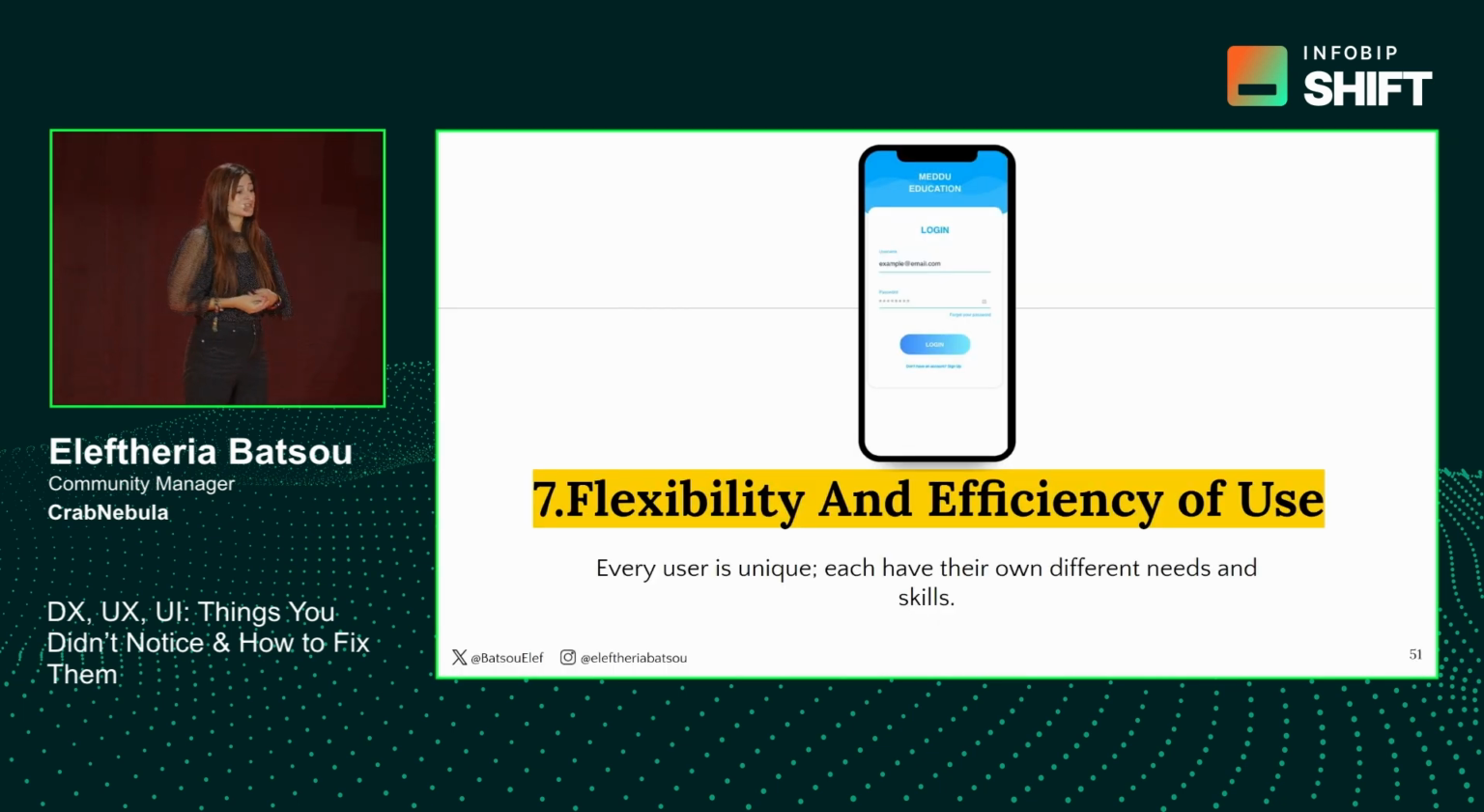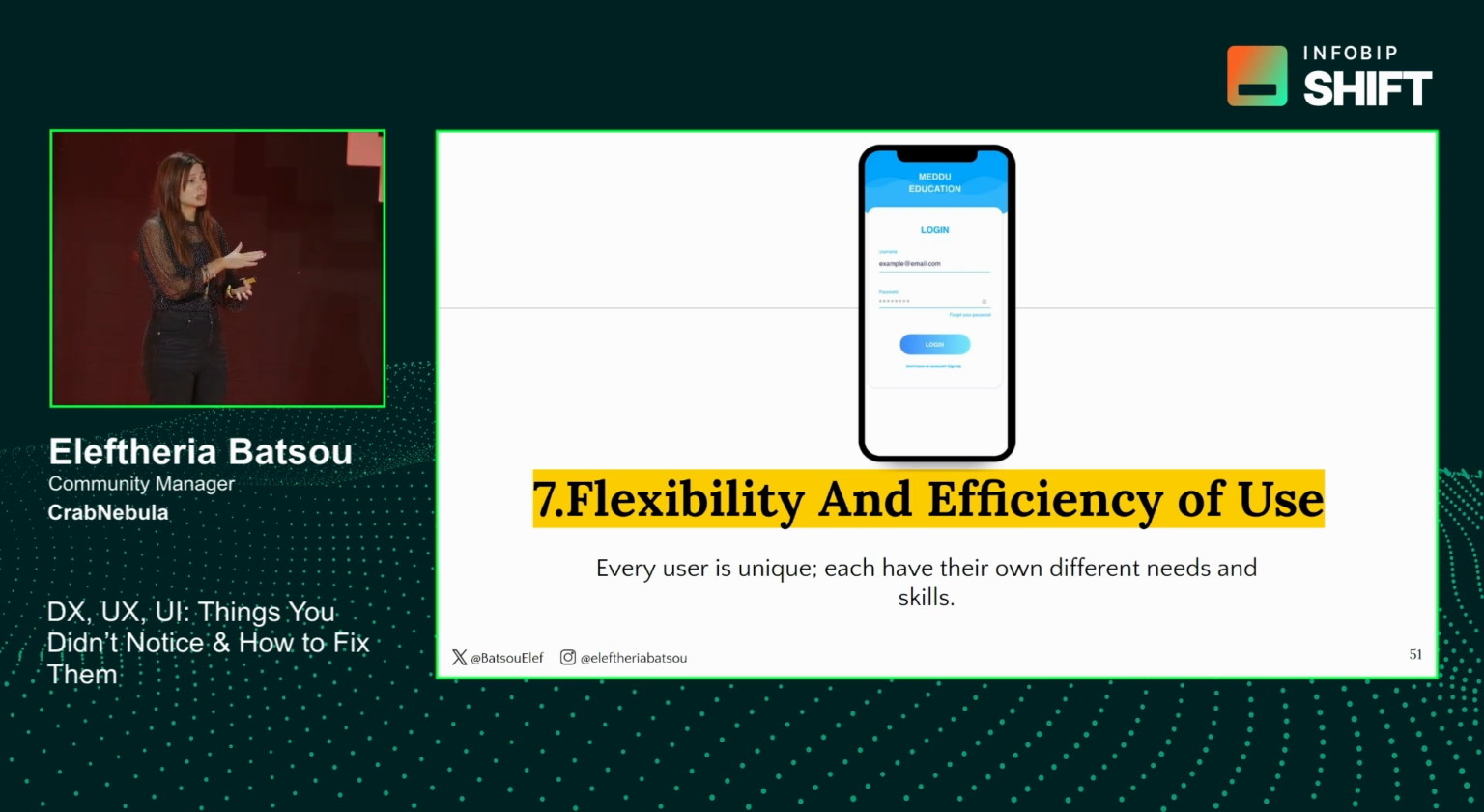The seventh rule is flexibility and efficiency of use. Every user is different, and they usually have a different background. As I said, we want to have the perfect product. But because everyone is different, you should provide something for everyone. You should provide something for the first-time user, and you should provide something for the power user. The power user is the one that knows your system really well. And obviously, you should provide something for the people in between these two categories.